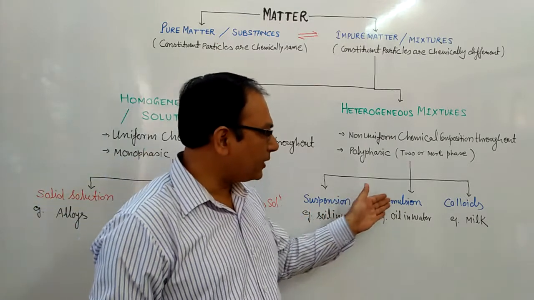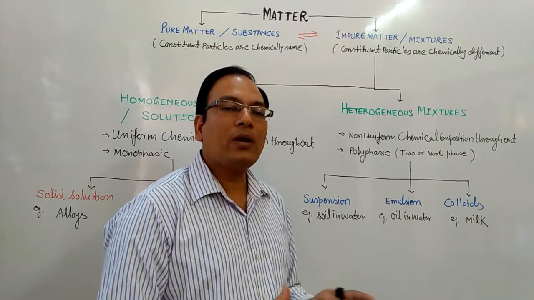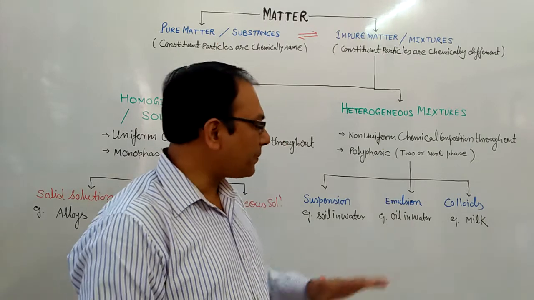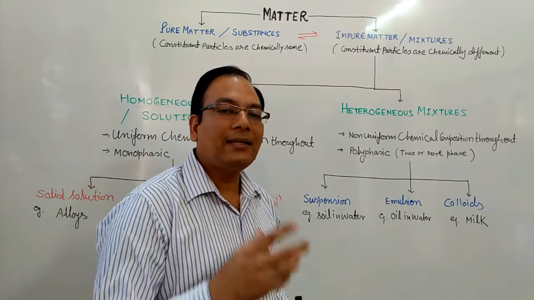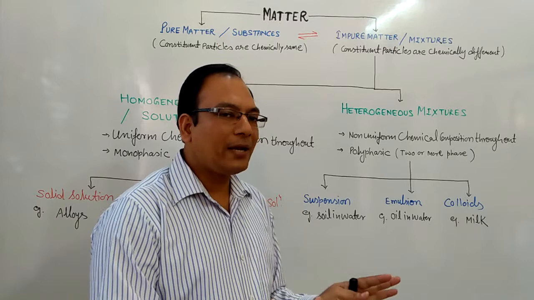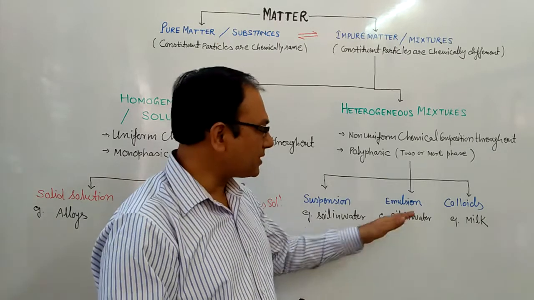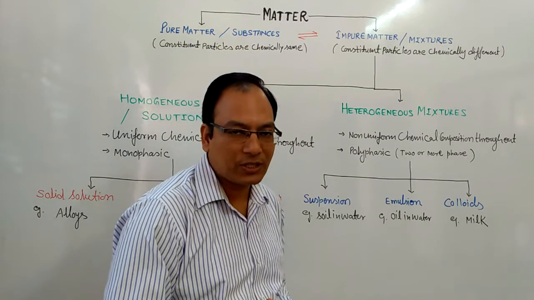Another is the emulsion. An emulsion is a mixture of two or more immiscible liquids. For example, when we mix oil in water, the oil cannot dissolve in the water. It is distributed in the water, but you can easily identify the oil drops and the water. So this is an emulsion. This is also a heterogeneous mixture.